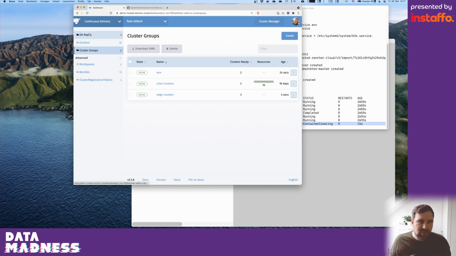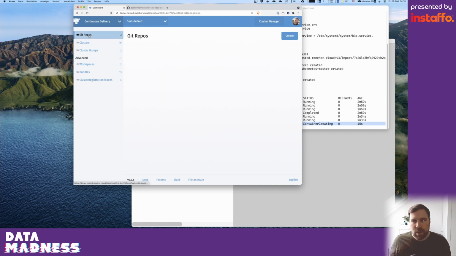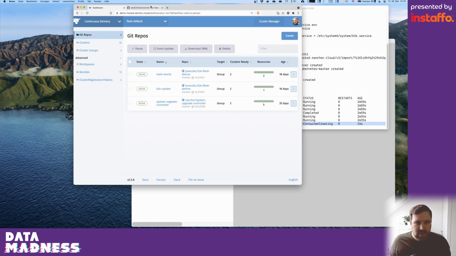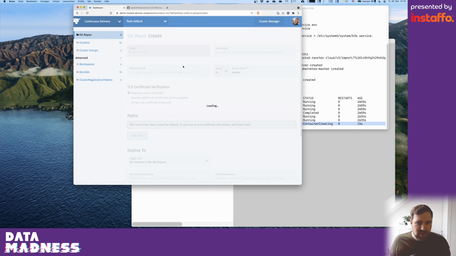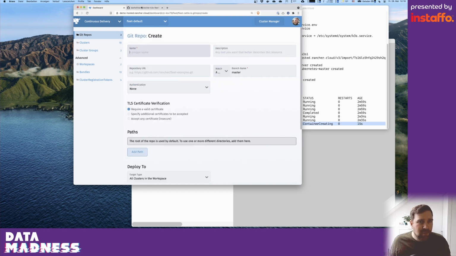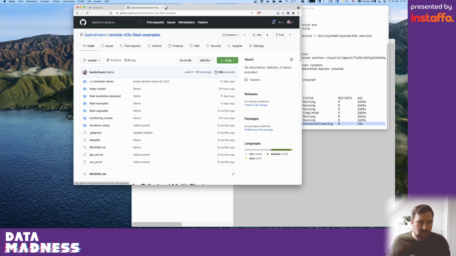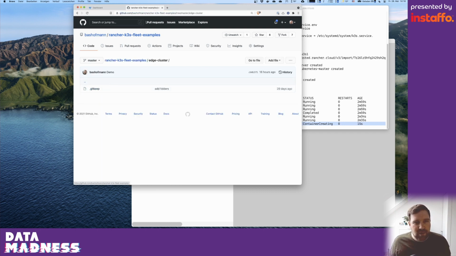Next, I can create Git repositories in the continuous delivery system. And this means I can create here a Git repository to register an existing Git repository. And I have already prepared one on GitHub. You can see here, this is a repository. This is publicly available on GitHub. You can also check it out later on after the talk. And one thing you can see here is that this Git repository contains an empty folder called Edge Cluster.